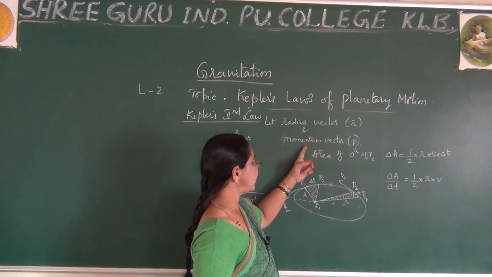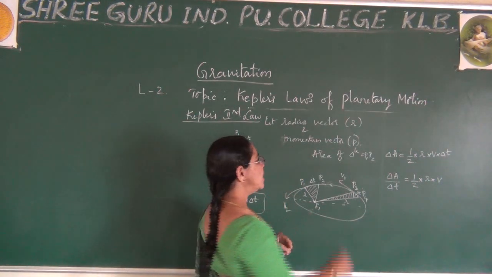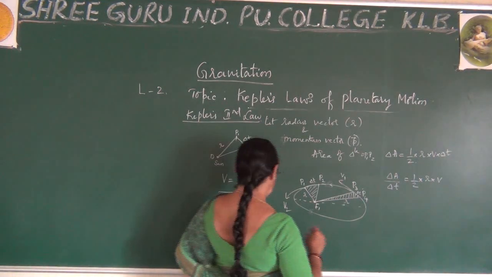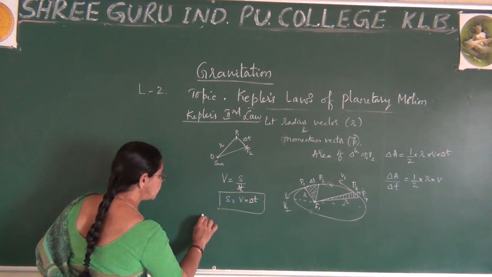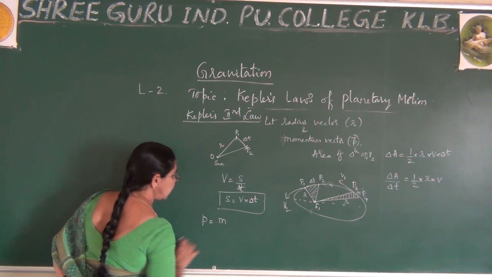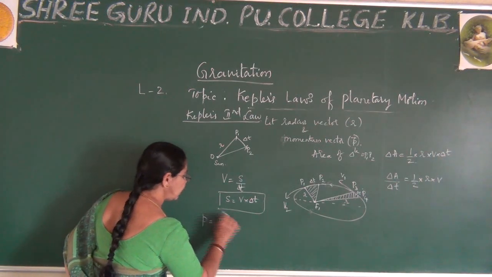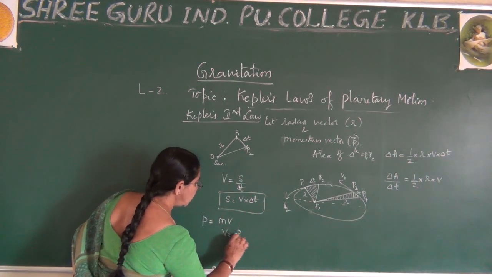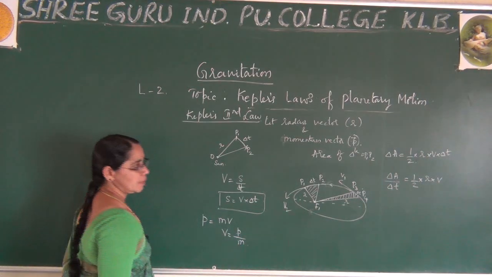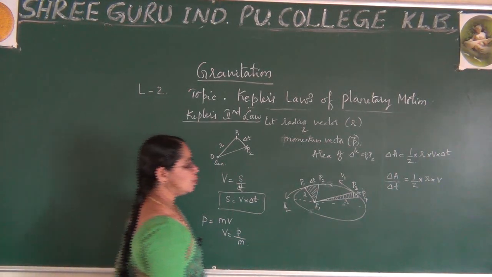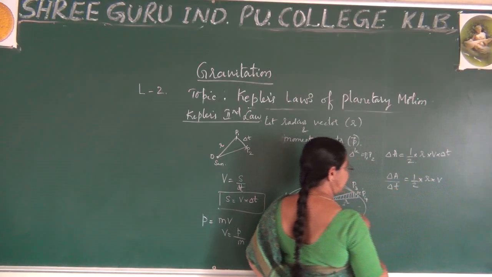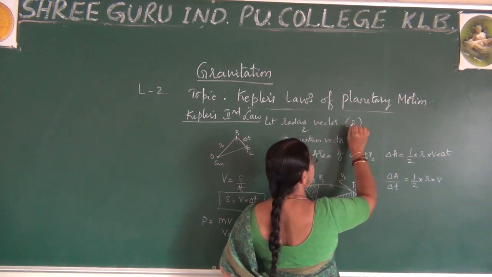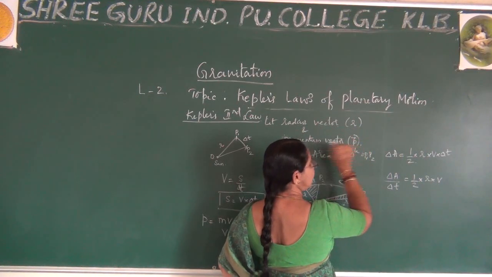Just now I said I have taken the momentum vector P, which is called linear momentum, where P is equal to mv, so v is P by m. Now I have to use the position vector, the radius vector, and the momentum vector.